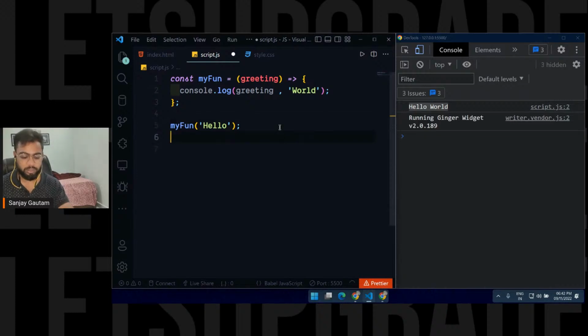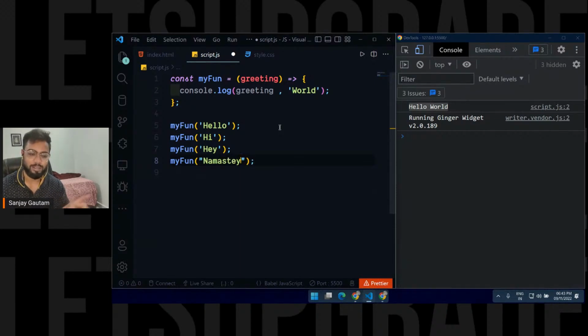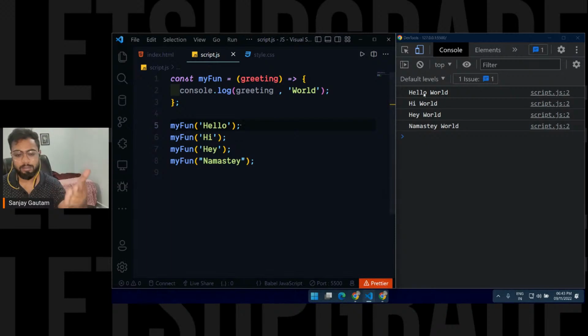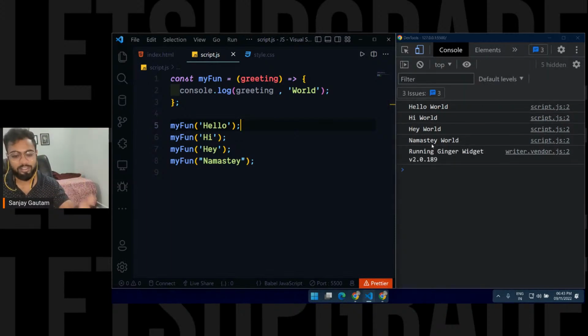So now you can call your function multiple times, and every time you can pass different values to get different output. So now I'm passing hi, let me also pass hey, and let's go with namaste as well. I use namaste a lot, also in my personal portfolio you will see I don't use hello world. Most of the time I use namaste world. Just wait a minute and see, I'm getting hello world, hi world, hey world, namaste world.